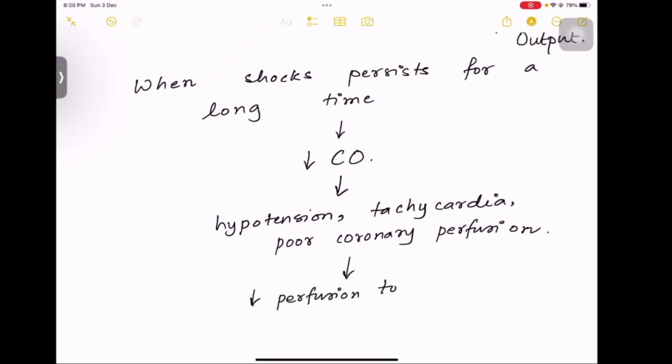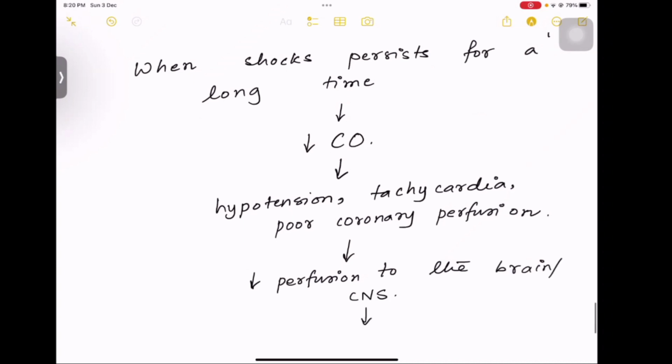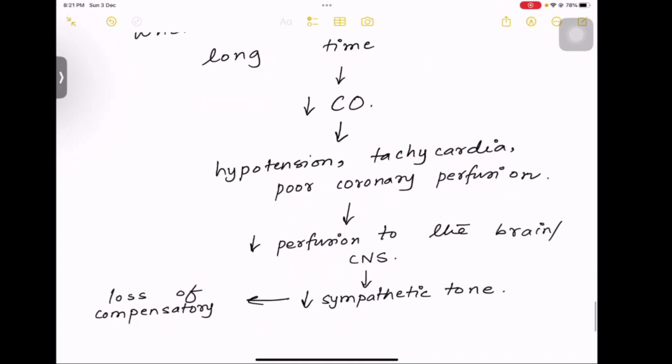As a result of the poor coronary perfusion, there will be poor cerebral perfusion क्योंकि blood ठीक से brain में नहीं जाएगा. As a result of this, there will be decrease in the sympathetic tone, and decrease in the sympathetic tone will cause loss of compensatory mechanism, and that will lead to refractory shock, and the person will never be able to come out from it because the body has also given up. No compensatory mechanism is working in the body. This is all about the pathophysiology of shock.